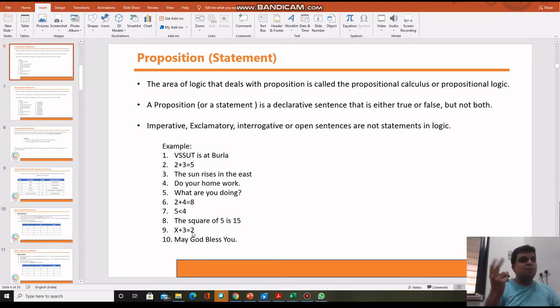x plus 3 equals 2. Now see here, guys, you don't know the value of x, so you cannot predict whether this statement is true or false. This statement might be true, this statement might be false. That's why this is not a proposition.